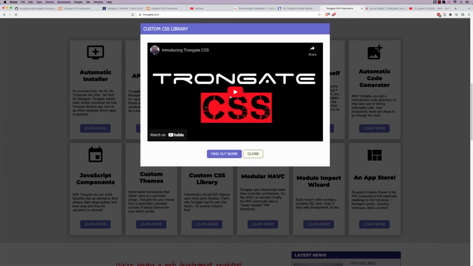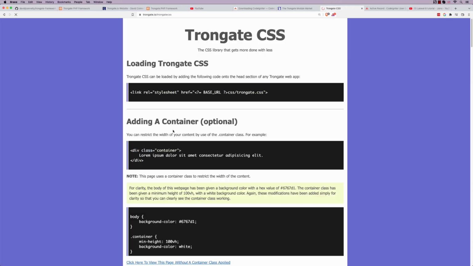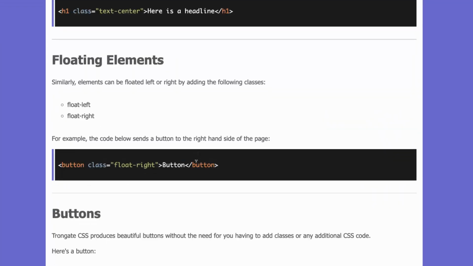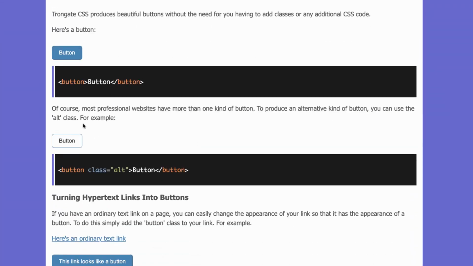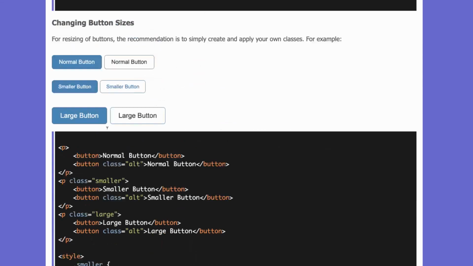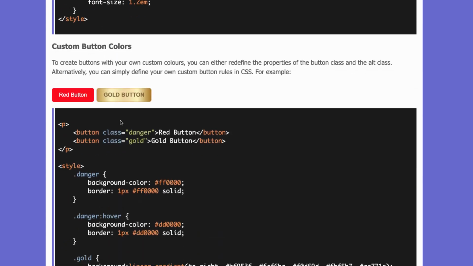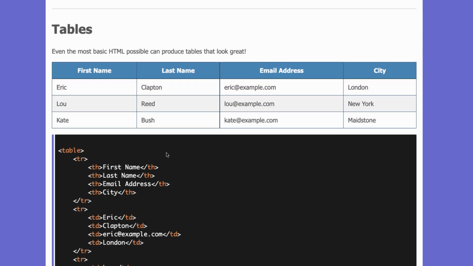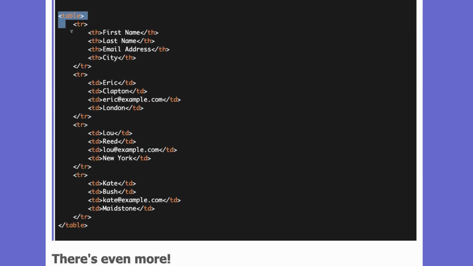So we've got Trongate CSS. I've had a few people tell me they think it's the best. And here's a little bit of what it looks like. So here's our buttons, changing sizes, changing colors, forms, lists, tables, and look at the code. There's no classes, there's no IDs, there's nothing to learn.